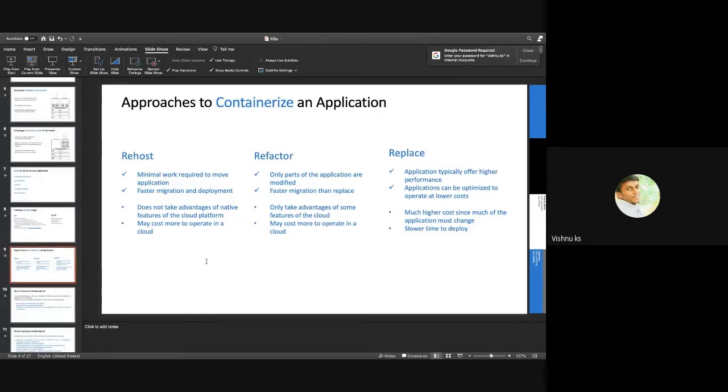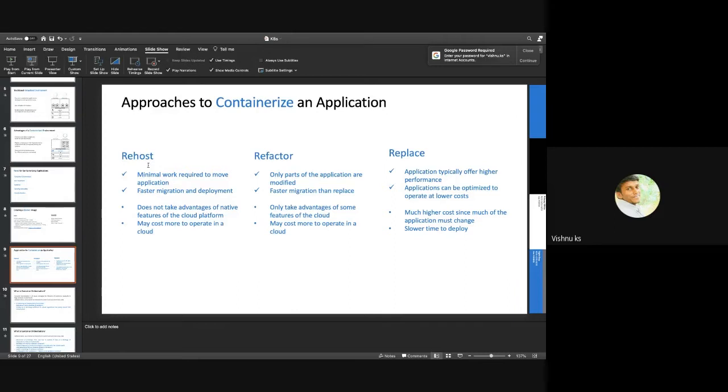So there are three approaches to containerize an application. If someone is already running their application in a virtualized environment and they want to migrate their application to a containerized platform, then they can quickly do that by rehosting it. We can do a lift and shift migration. We can just containerize their application by building an image and migrate that to any container platform. That's a quick thing which we can do. But if we do that, it won't get all the advantages of a containerized application. It will still be a heavy application running on a container platform.